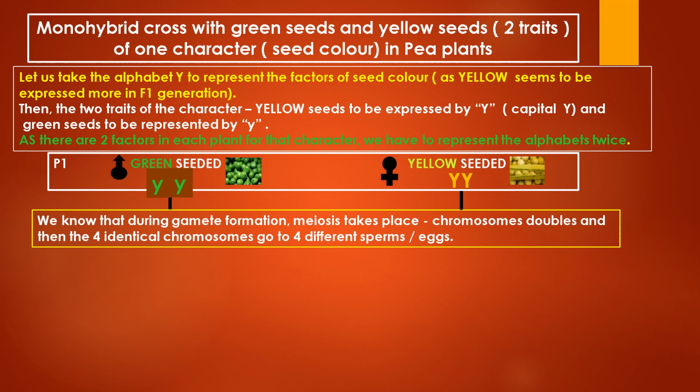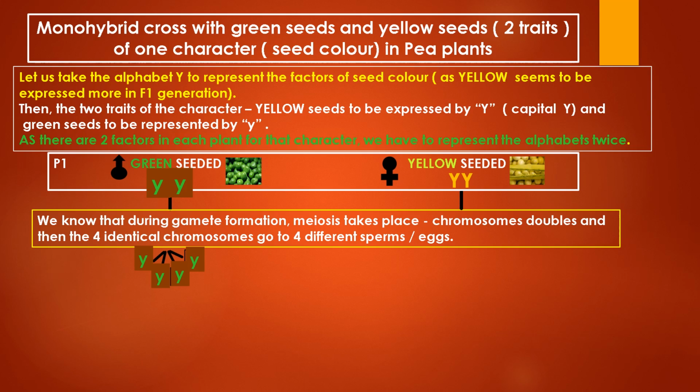Similarly, the 2 capital Y factors present in the female plant will double itself, will become 4 capital Y factors, and each of them will go into a separate egg.